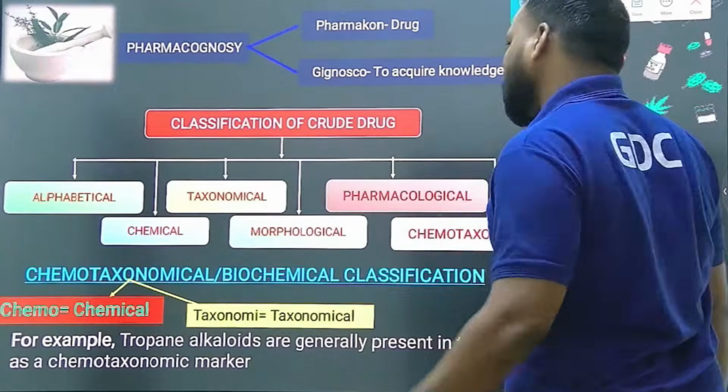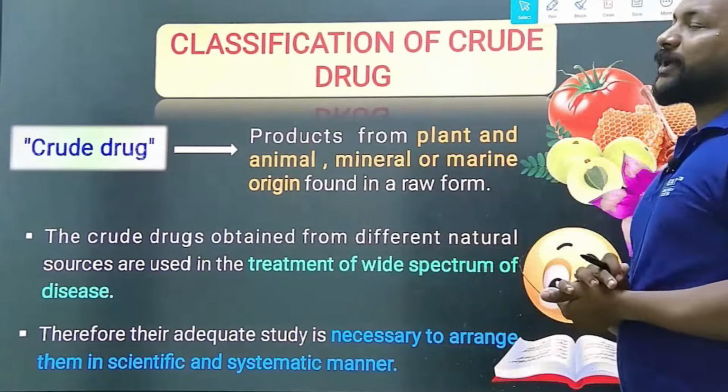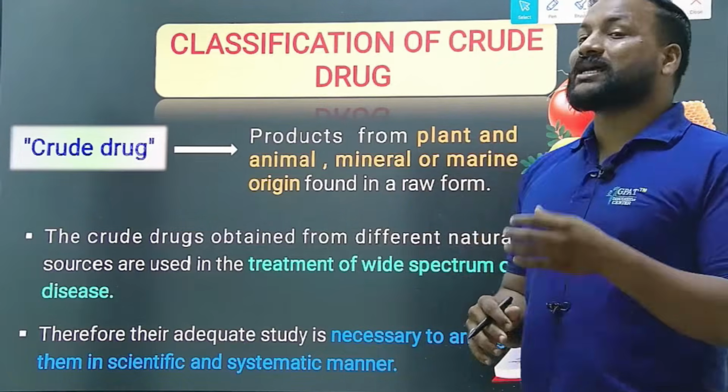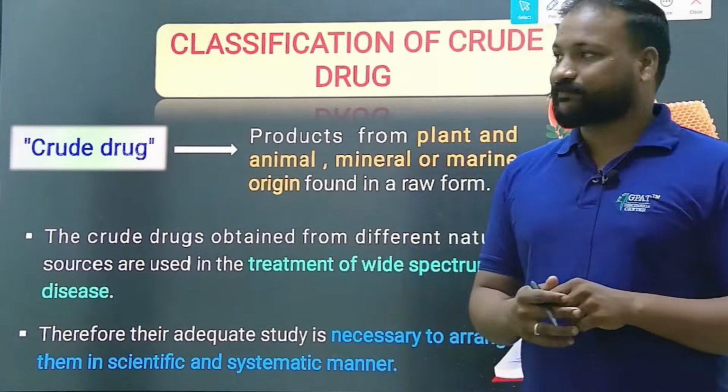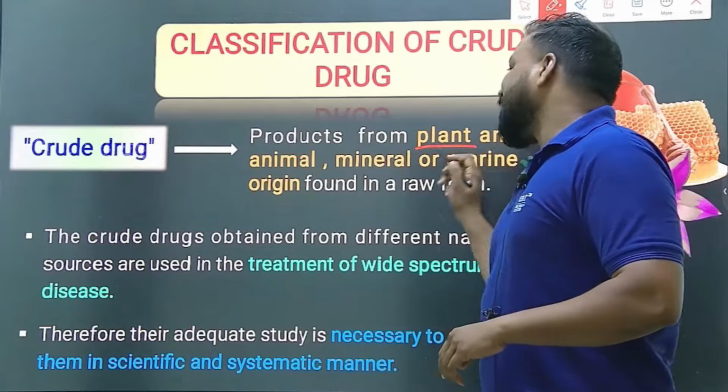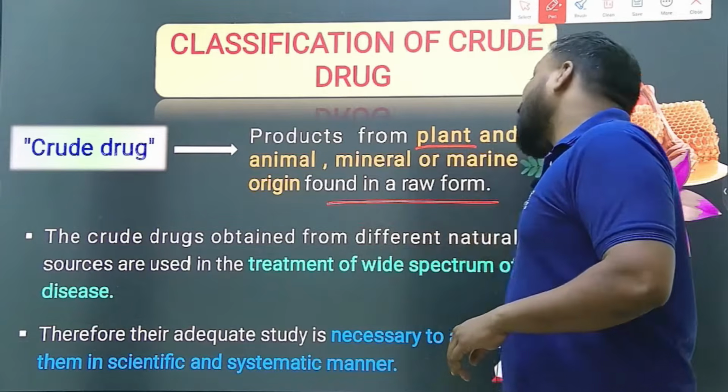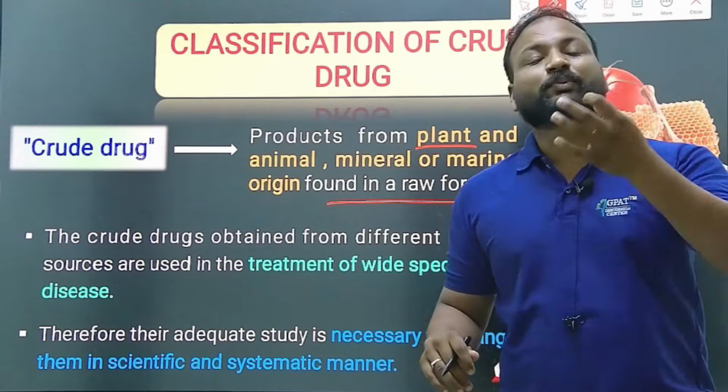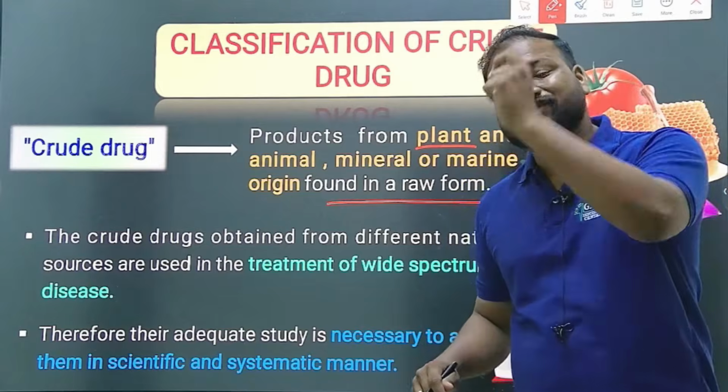Okay, let us see, in general, what do you mean by crude drug? Before going to understand the classification of crude drugs, you should know what a crude drug is. These are products from plant, animal and mineral origin found in raw form, not a processed form, except collection and storage.